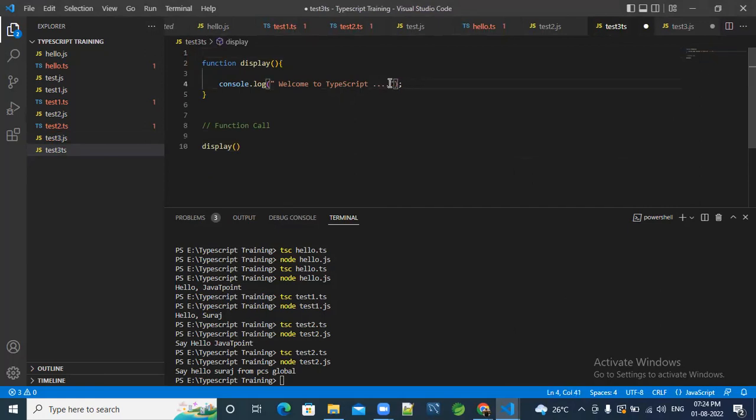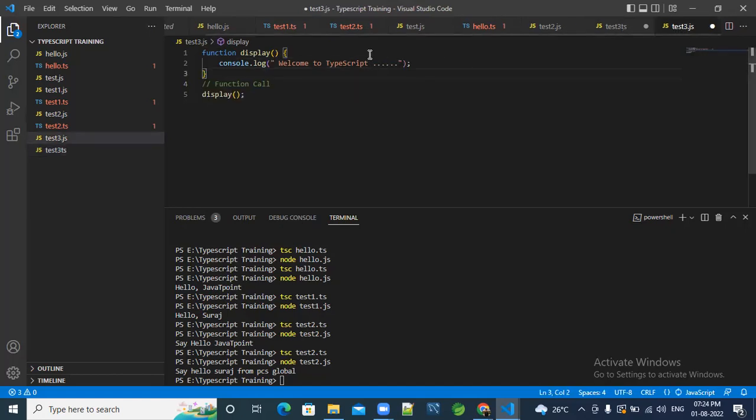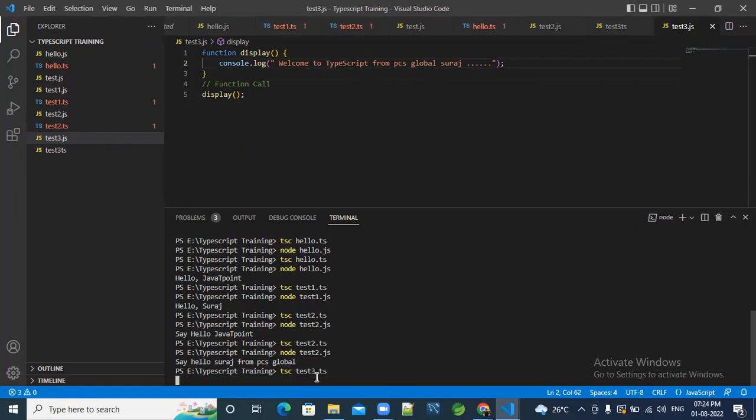Yeah, you can type anything else also, from PCS Global. In the JS file also you have to write the same thing, from PCS Global. So now we have to save it and see whether it's running or not. tsc, remember tsc test3.ts, then for the Node.js file running, node